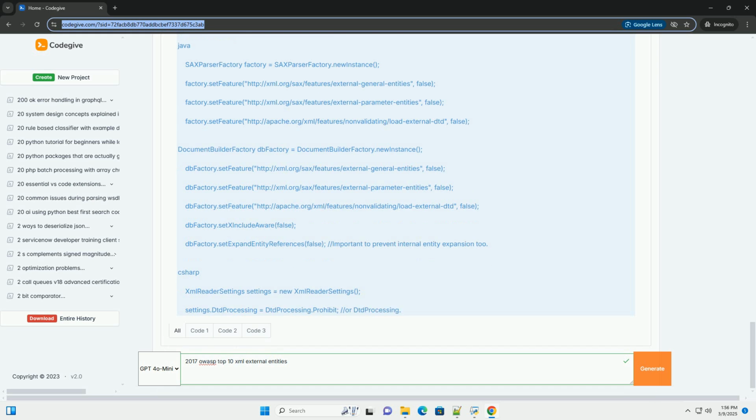Consider using a different data format. If XML is not strictly necessary, consider using a safer data format like JSON, which is not vulnerable to XXE. Web Application Firewall, WAF: can be configured to detect and block malicious XML payloads that attempt to exploit XXE vulnerabilities.